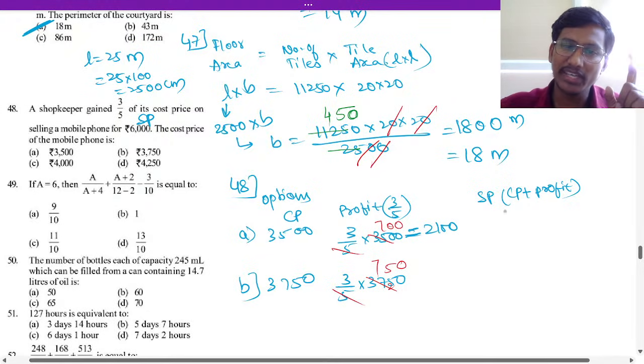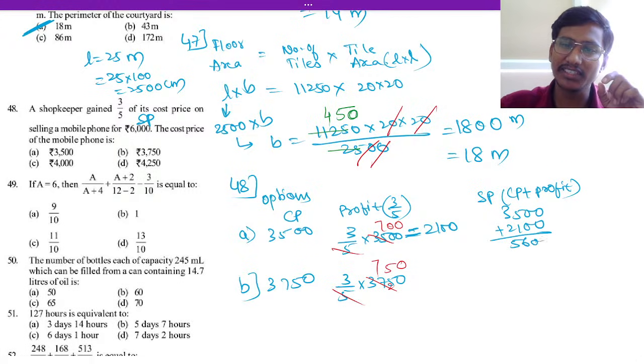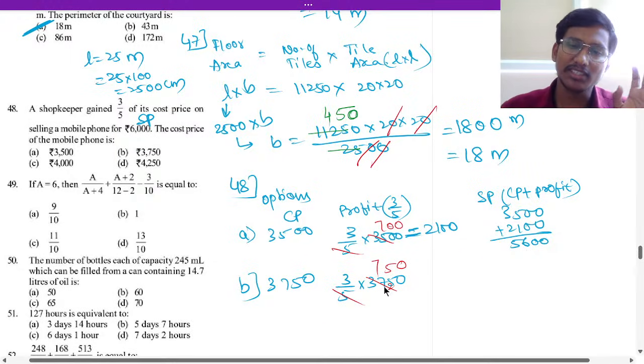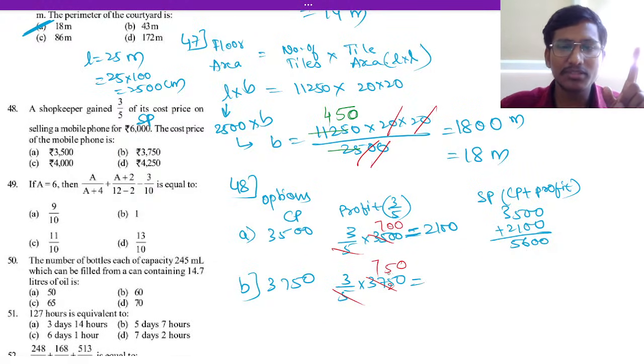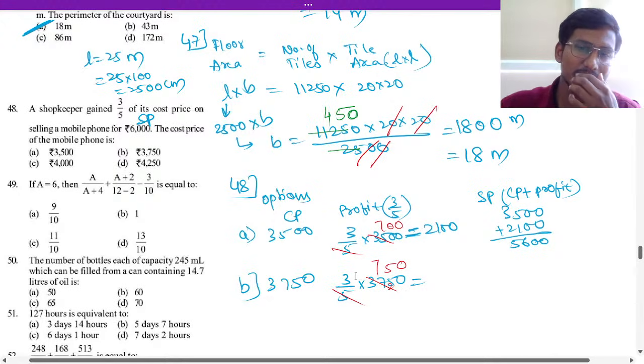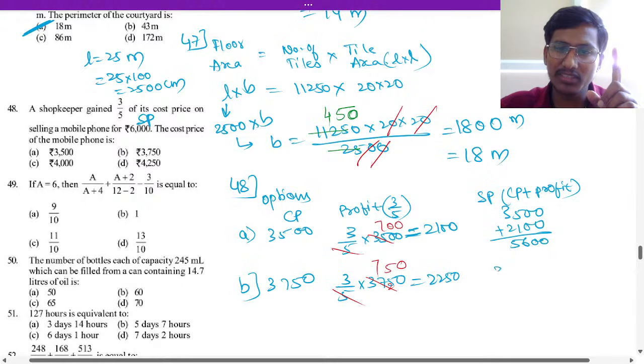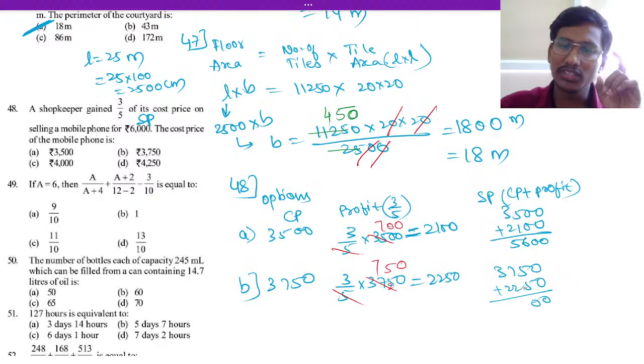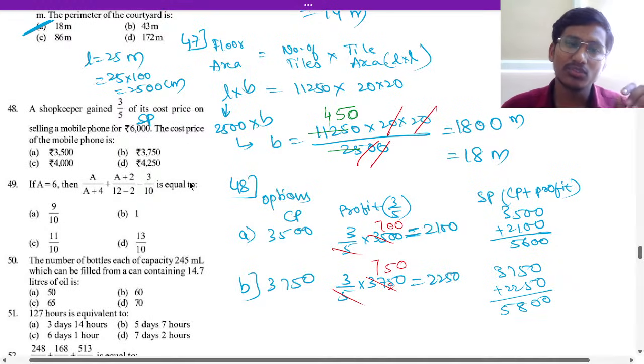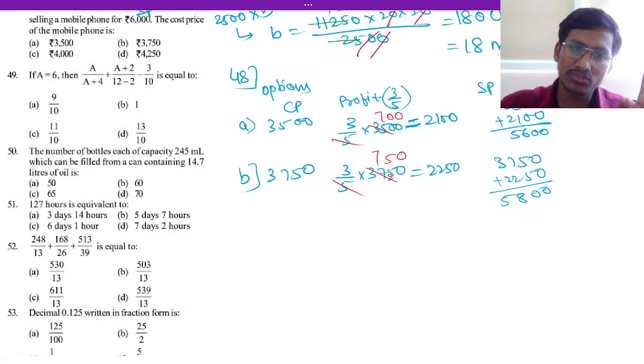So these two you have to add. If you are getting confused, 3,500 plus 2,100, you will get 5,600. Not possible. So if you multiply 750 into 3, it is 2,250. So selling price will be 3,750 plus 2,250, that is 6,000. So answer is option C, that is 4,000 will come. 4,000 will be the answer here.